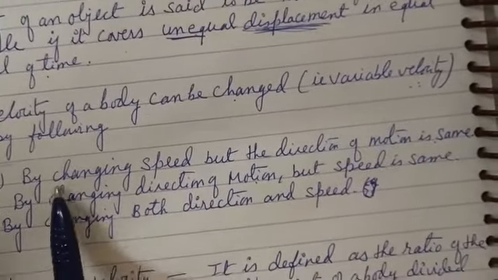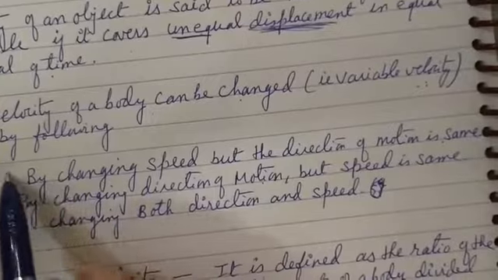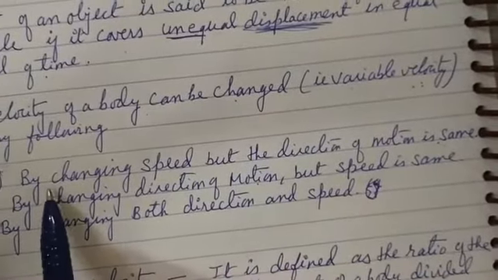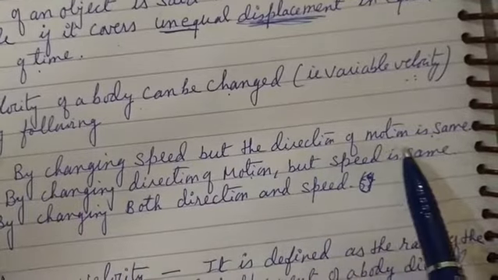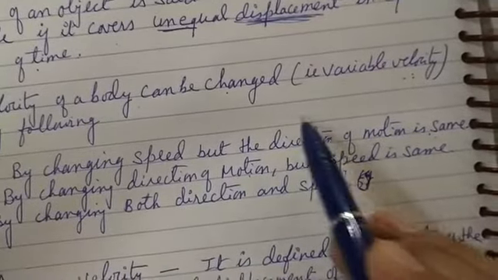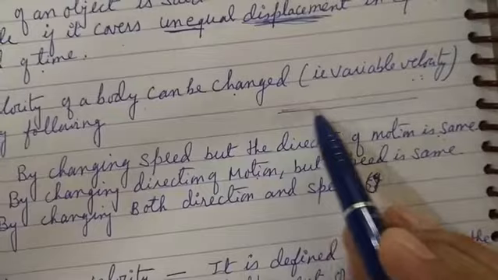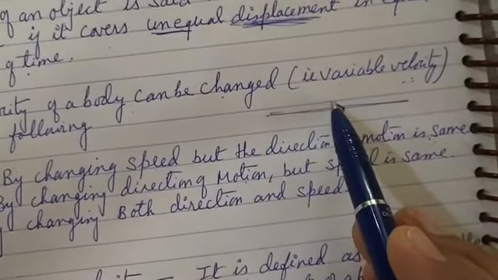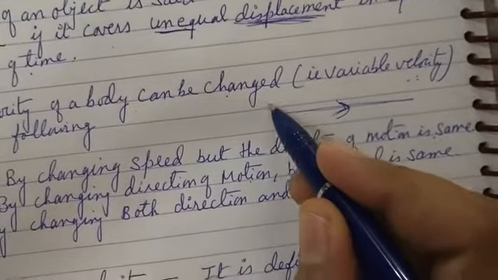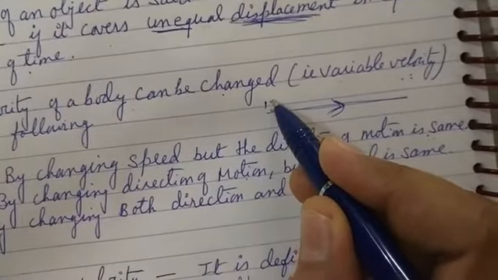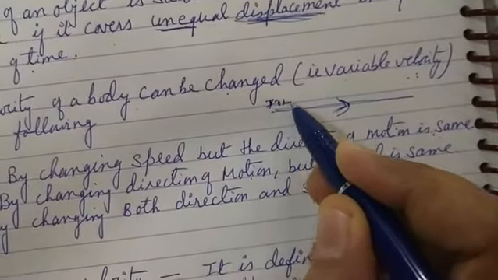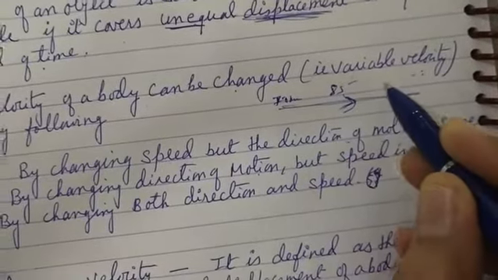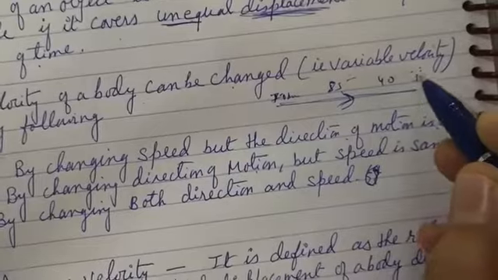Suppose a body is moving in a straight path, in a straight line. The direction of motion is the same, but the speed, first the speed is 70 km/h, then it changes to 85, then it changes to 40, then it changes to 50.